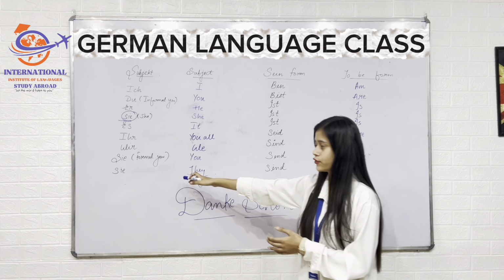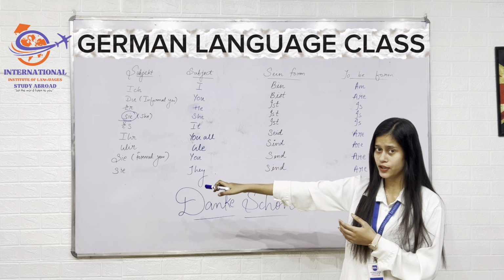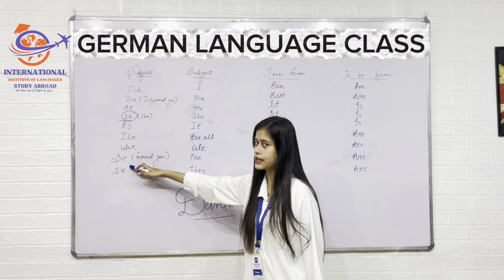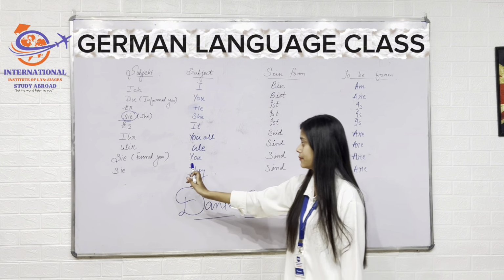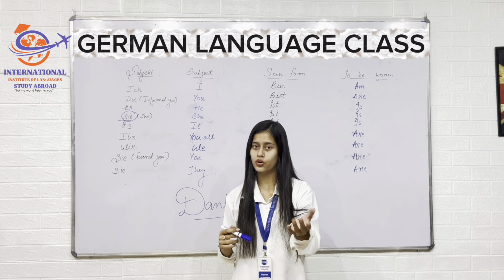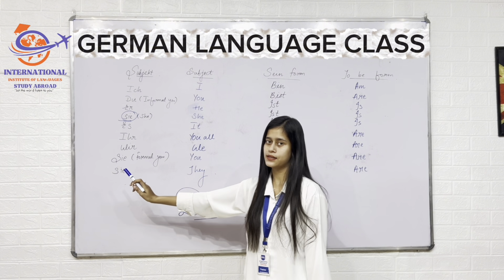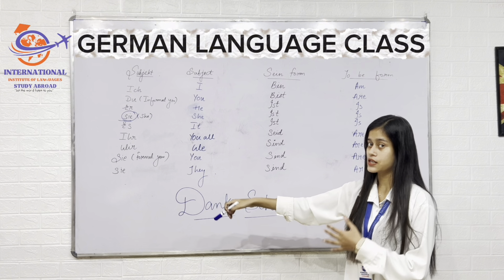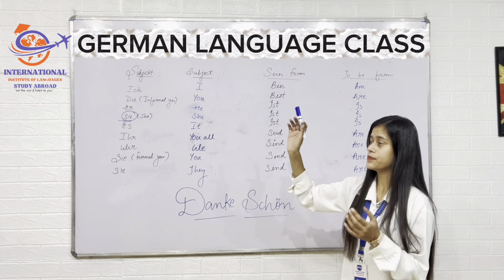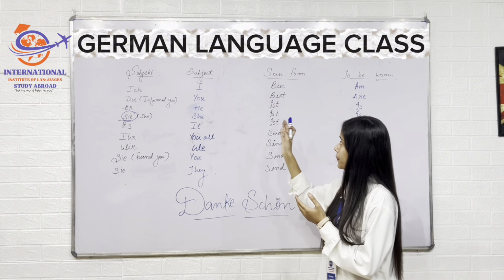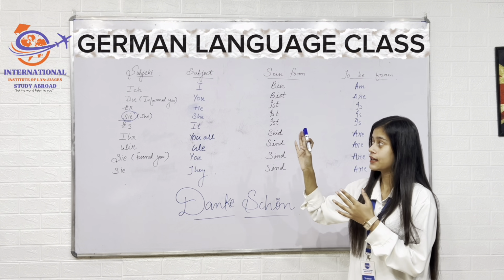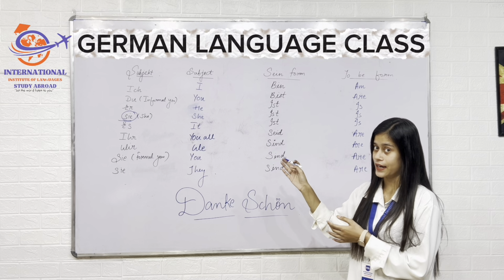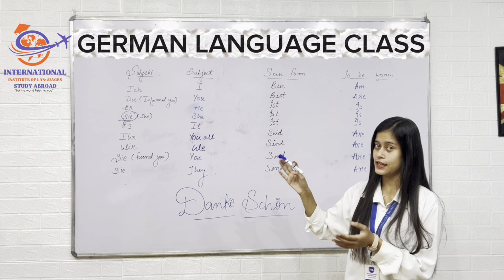So the Sie that would be coming with formal you would be sounding Sie sind. Next come they. To they we call sie, and the are of sie is also known as sind. So it becomes ich bin, du bist, er ist, sie ist, es ist, ihr seid, wir sind, Sie sind, and sie sind.